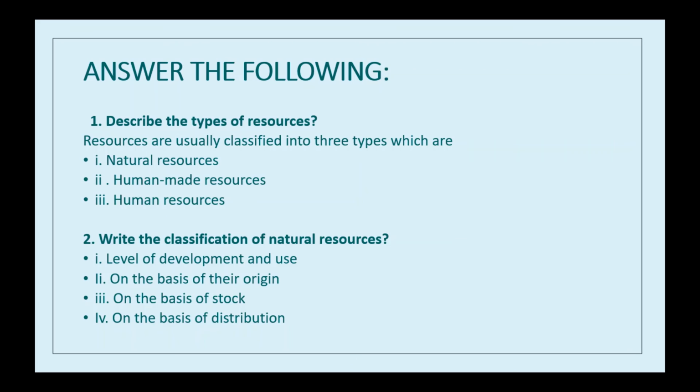In localized, resources are found only in certain places, like copper, iron, manganese, platinum, diamond, gold. So, these resources are deposited in certain places. Okay, fine.